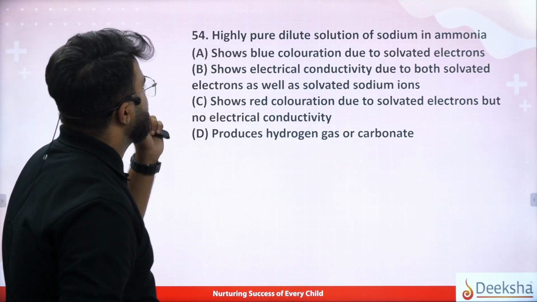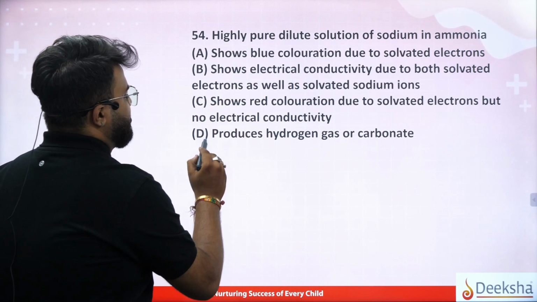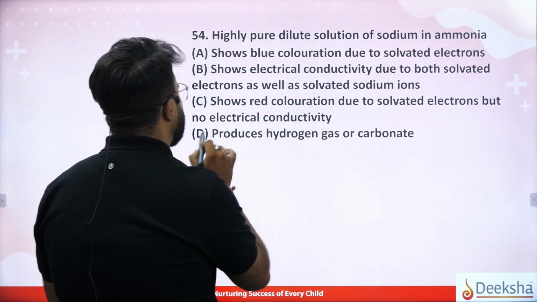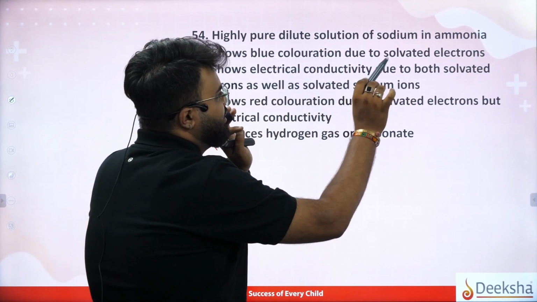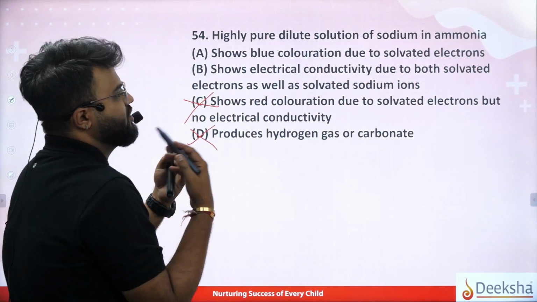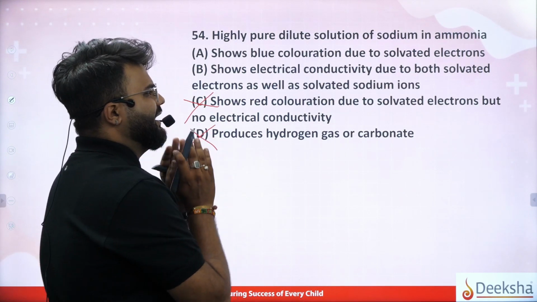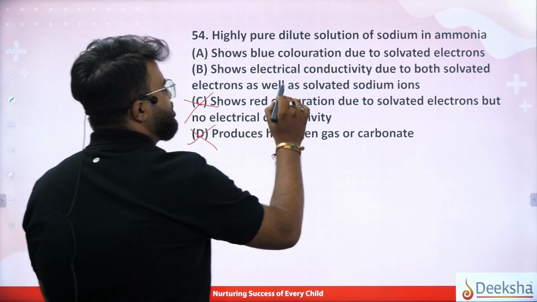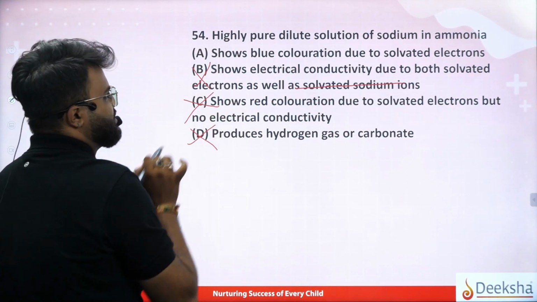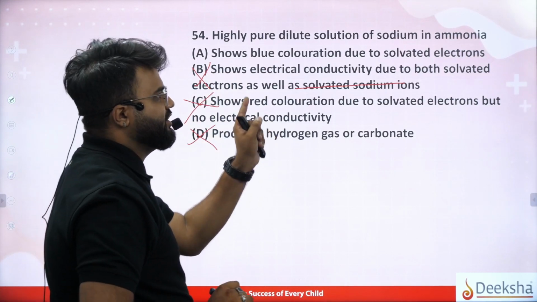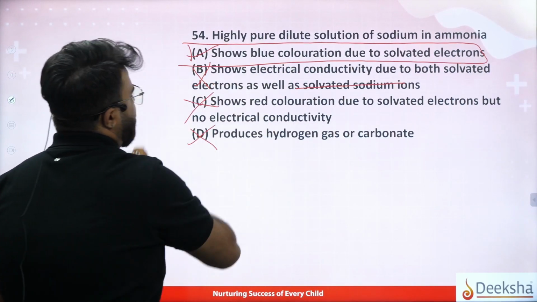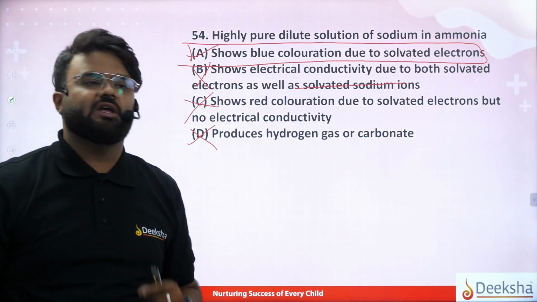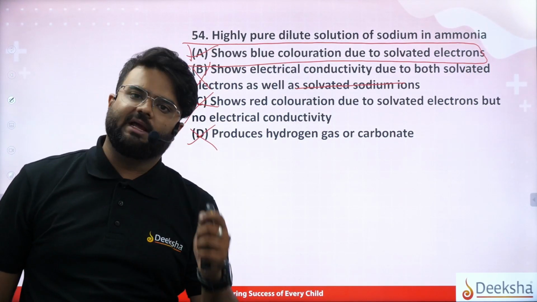In the options, does it produce hydrogen gas or carbonate? No. Red coloration? No. Electrical conductivity due to solvated electrons as well as solvated sodium ions? It gives only solvated electrons, not solvated sodium ions, so that is also wrong. Blue coloration due to solvated electrons? Yes. So option A is your correct answer.